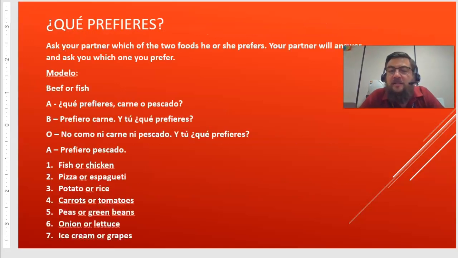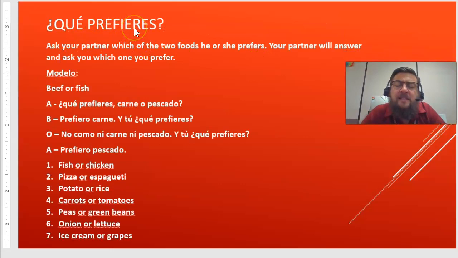Alright, so, ¿qué prefieres? So look at the word prefieres. It's a cognate, right? Prefer. So, what do you prefer? ¿Qué prefieres is what do you prefer? So, ask the person nearest you which of the two foods he or she prefers. Your partner will answer and ask you which one you prefer. So, for example, if you have beef or fish, you would say, ¿qué prefieres? Carne o pescado. ¿Qué prefieres? Carne, beef, o pescado, fish.